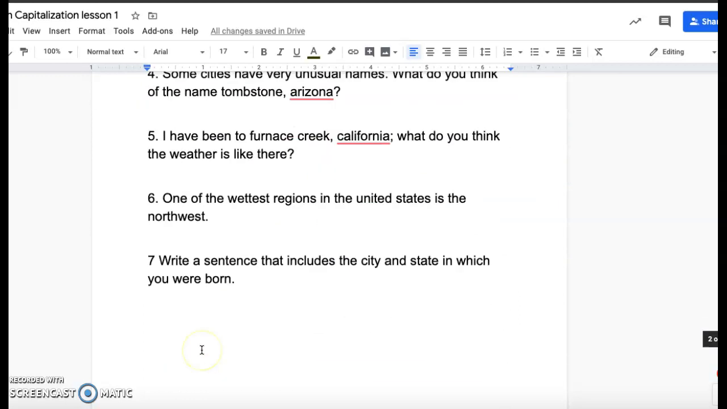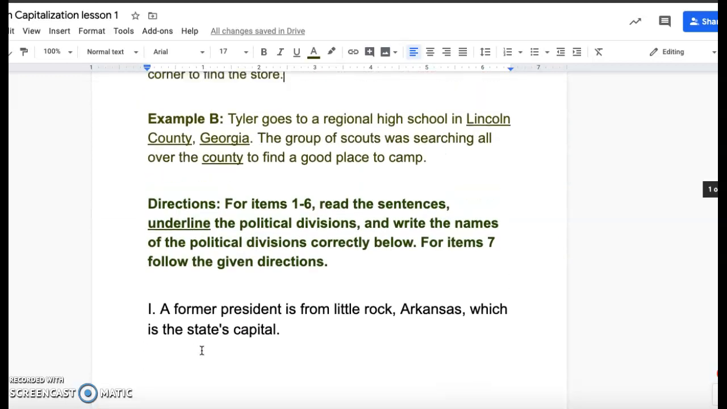So 1 through 6, you are going to underline, and then you'll rewrite what needs to be rewritten. So a former president is from Little Rock, Arkansas, which is the state's capital. So we would underline, and then Little Rock is the capital, so that means it's a city. We got a capital. And then Arkansas is already capitalized, so we don't need to do that.